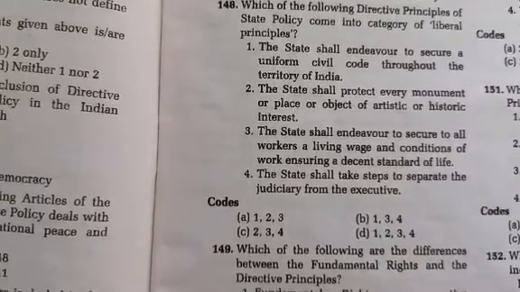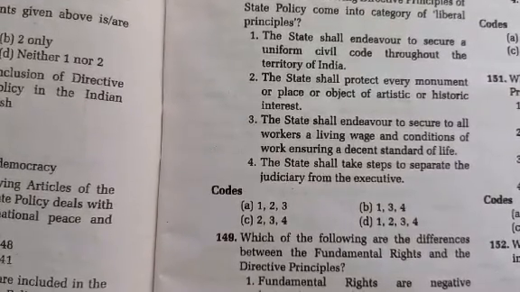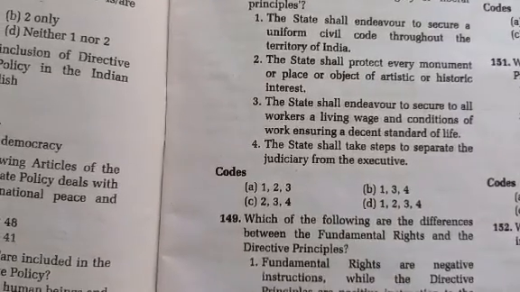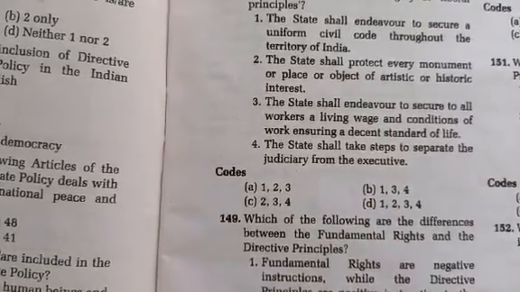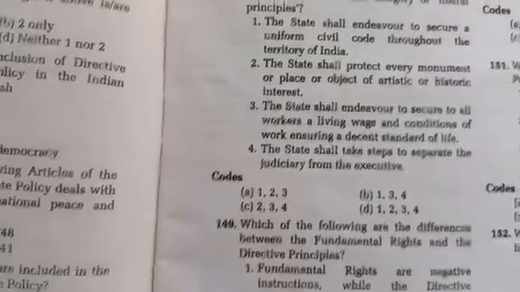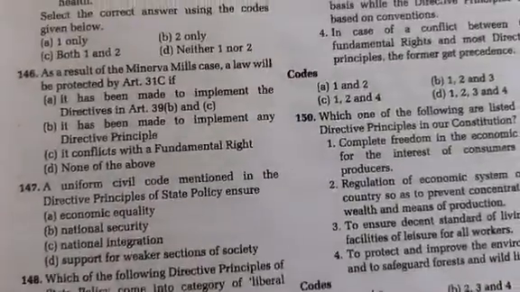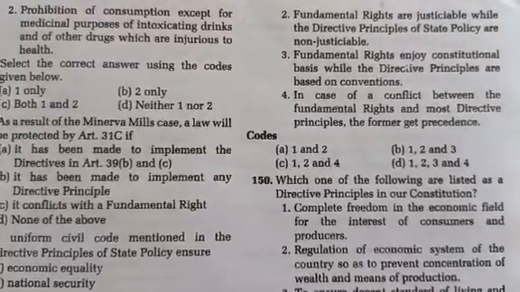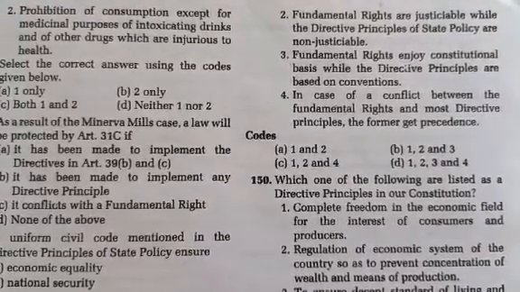Which of the following are the differences between fundamental rights and directive principles? So first statement, fundamental rights are negative instructions while directive principles are positive instructions to the government. Next statement is fundamental rights are justiciable while the directive principles of state policy are non-justiciable.